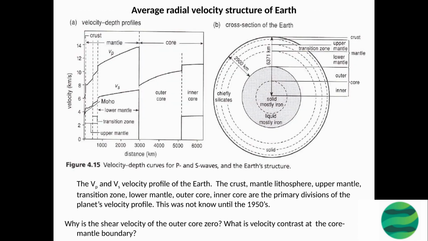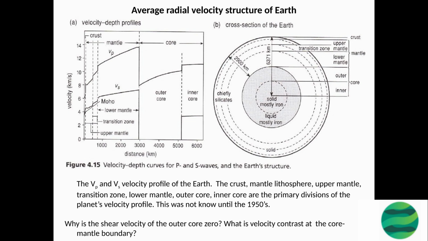The average radial velocity structure of the Earth is divided into several primary layers, including the crust, mantle lithosphere, upper mantle, transition zone, lower mantle, outer core, and inner core. This information was not known until the 1950s, when scientists began to study the Vp and Vs velocity profile of the Earth. The core mantle boundary is the point where the velocity of the waves changes dramatically.